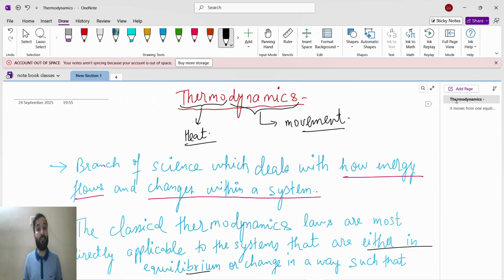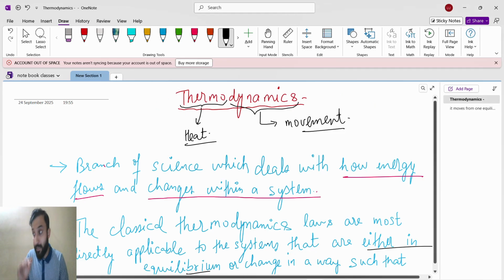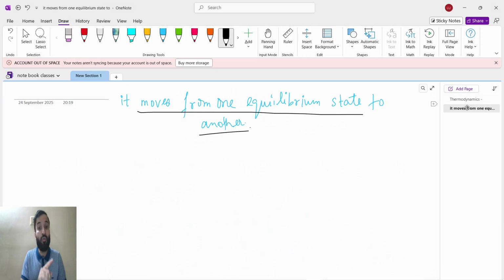Okay, so what we want is either equilibrium, both are in love, totally deep love, or change in it moves from one equilibrium state to another equilibrium state. The first condition is when you both are loving each other, true love. The second condition is when you both meet newly and you are falling in love, means it moved from one equilibrium state to another equilibrium state.